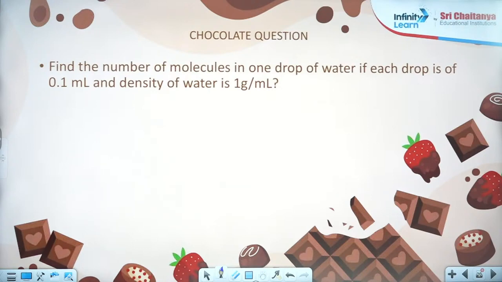Satish, don't be concerned about which chocolate. You should be concerned about whether you can get the chocolate or not.